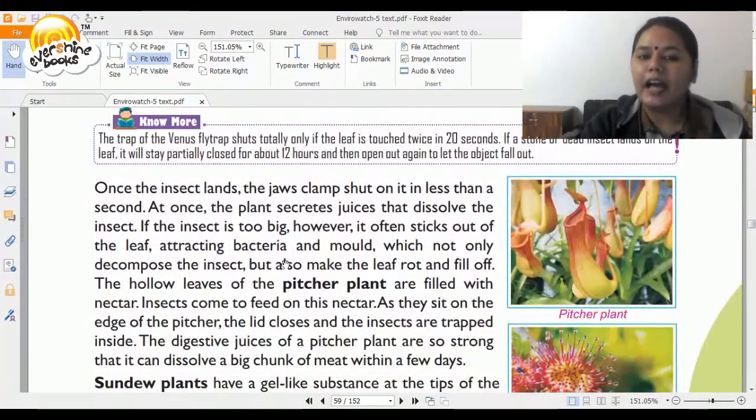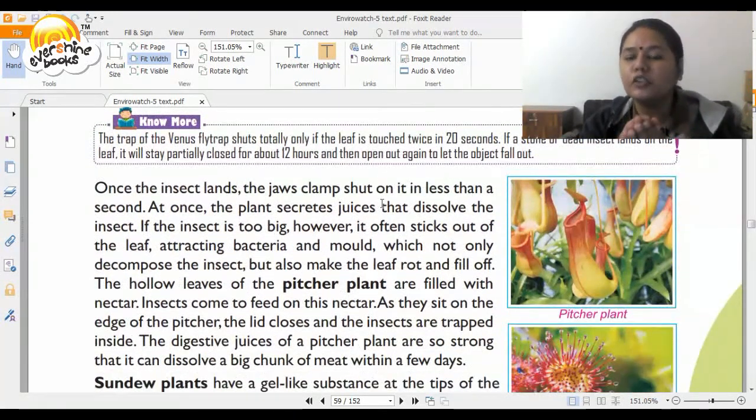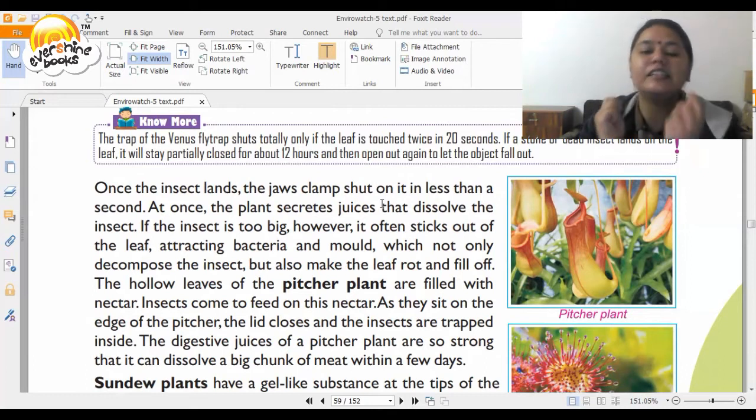Once the insect lands, the jaw clamps. So the example which is given here, the Venus flytrap, opens like the jaw of a crocodile. And once the insect comes, it immediately closes and the insect is eaten. The jaws clamp shut in less than a second. At once, the plant secretes juices that dissolve the insect. If the insect is too big, however, it often sticks out of the leaf, attracting bacteria and mold, which not only decompose the insect but also make the leaf rot and fall off.